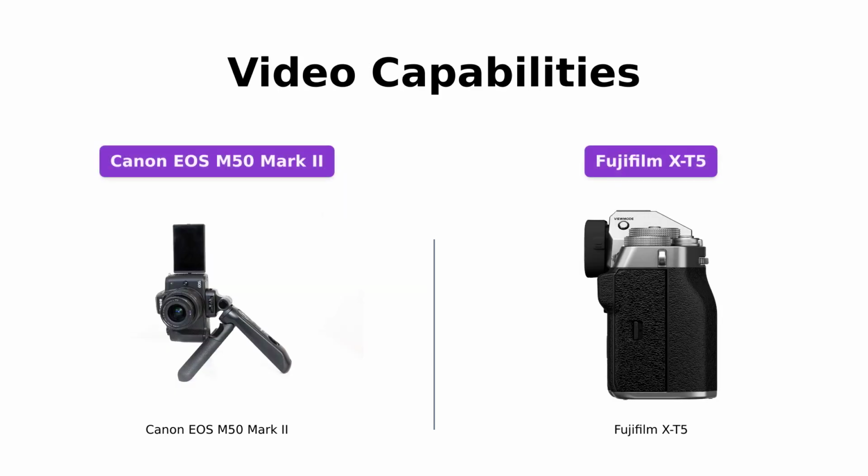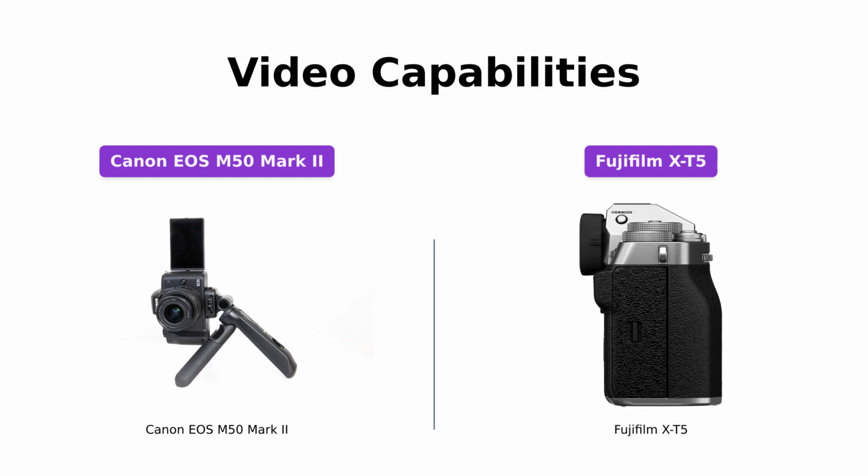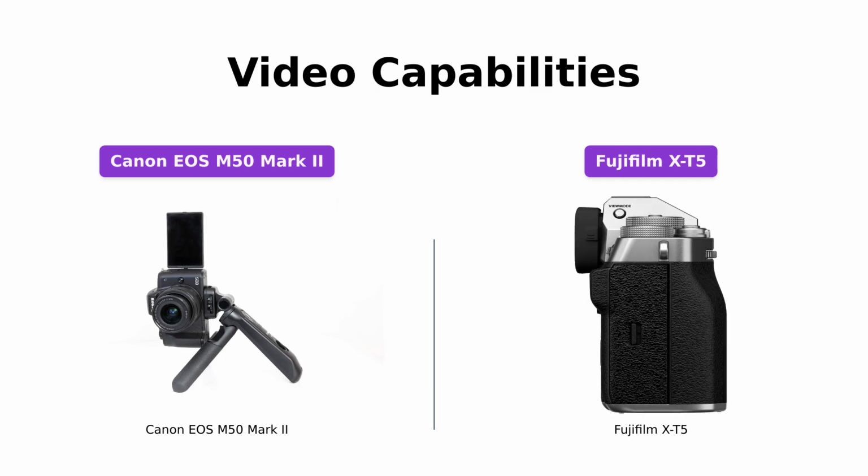If you're into videography, both cameras offer impressive video capabilities. The Canon EOS M50 Mark II supports 4K UHD 24p and HD 120p for slow motion, while also providing features like touch record control and movie self-timer. The Fujifilm X-T5, meanwhile, provides powerful image stabilization and delivers stunning video quality with its advanced image processing algorithm.